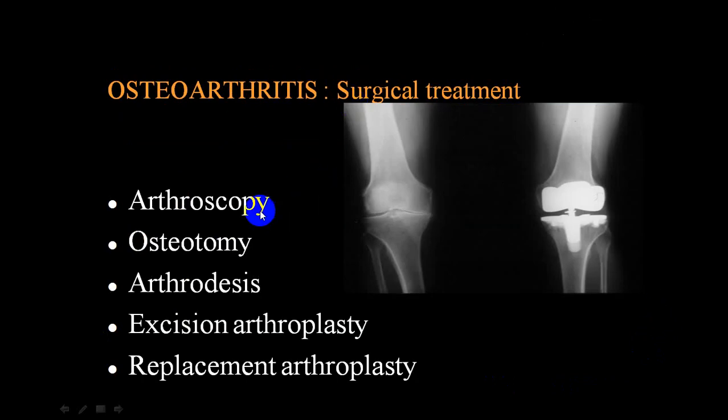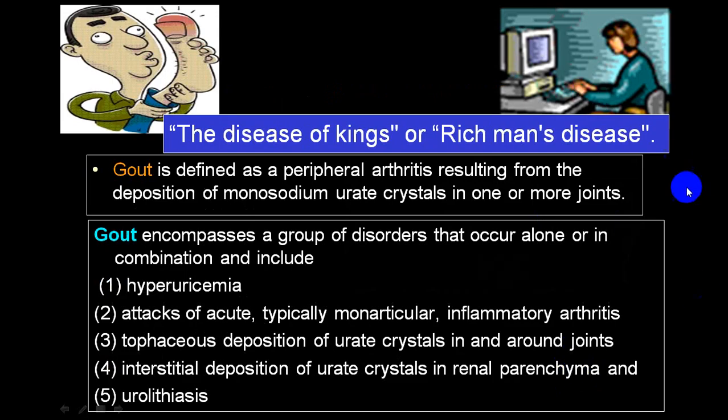So in surgical treatment: arthroscopy, osteotomy, arthrodesis, which means you fuse the joint, excision arthroplasty and replacement arthroplasty. Maybe partial or maybe total. You can see here, this is a total replacement, and you can have a partial replacement.